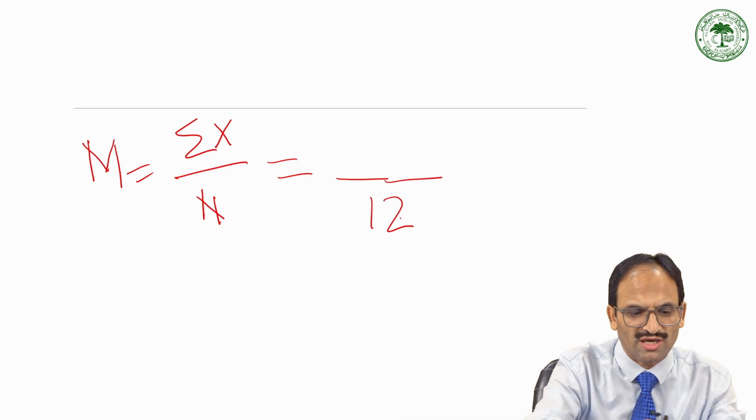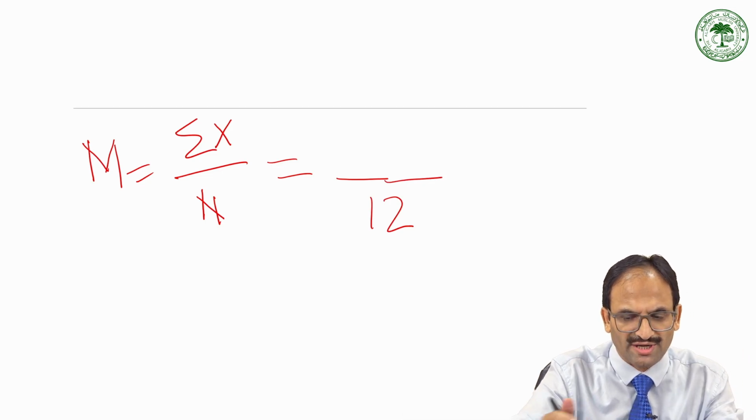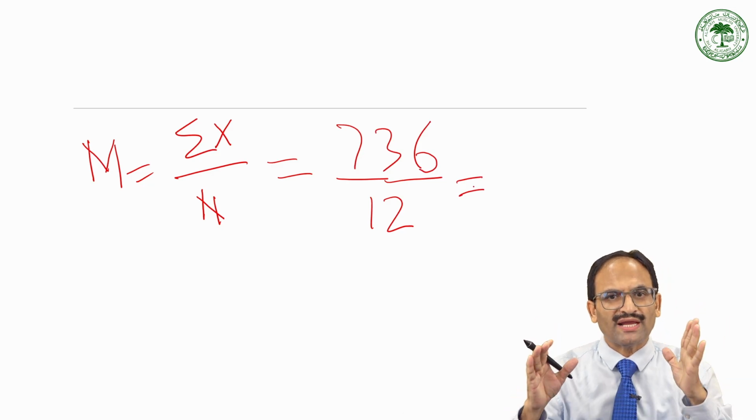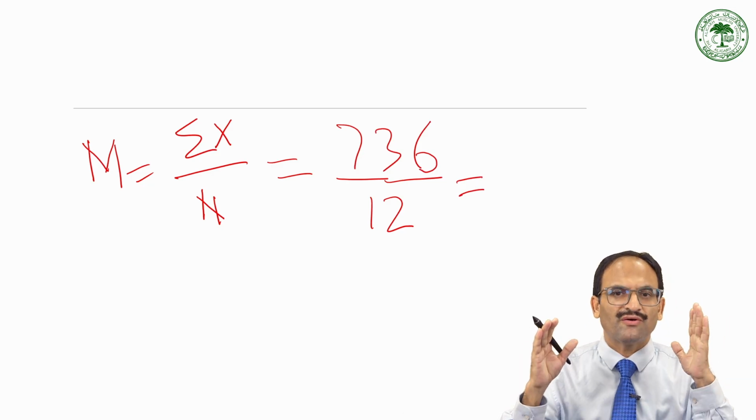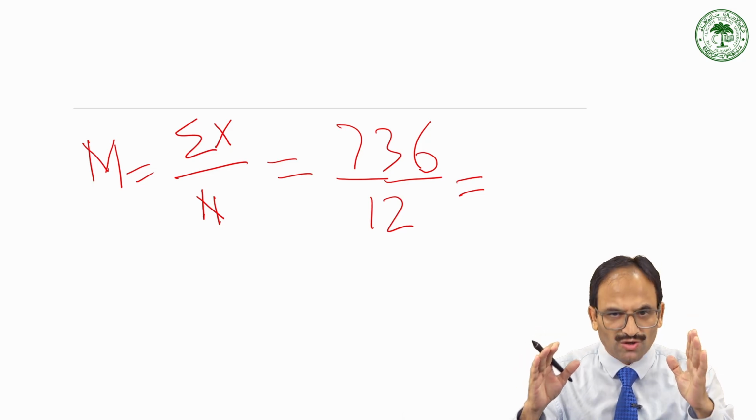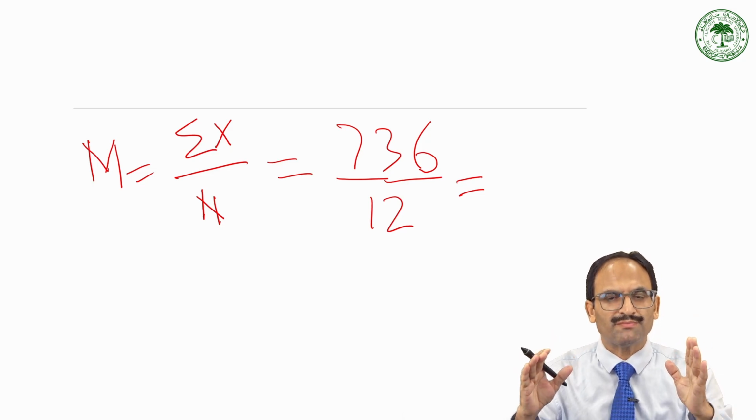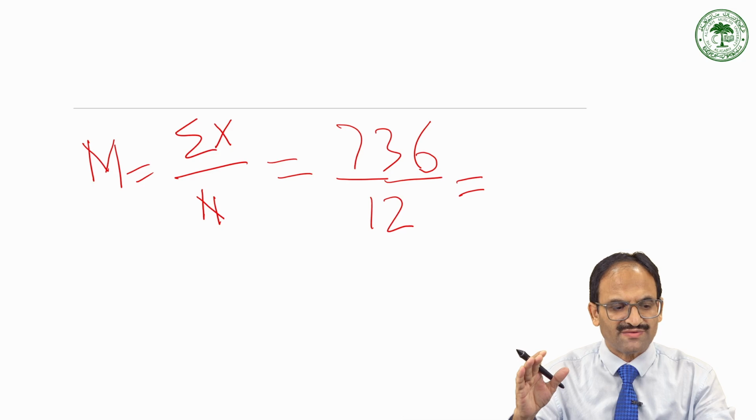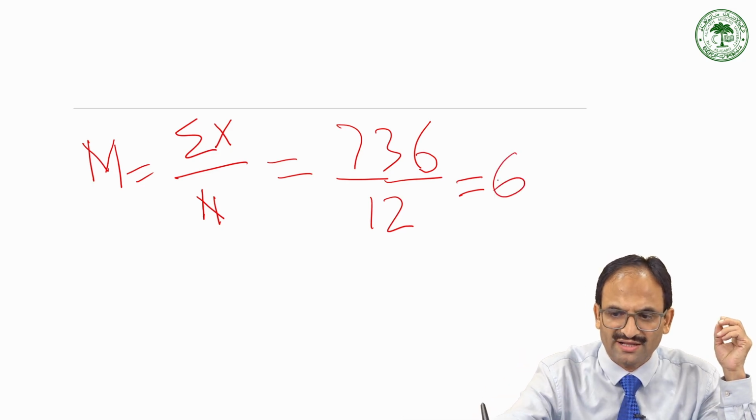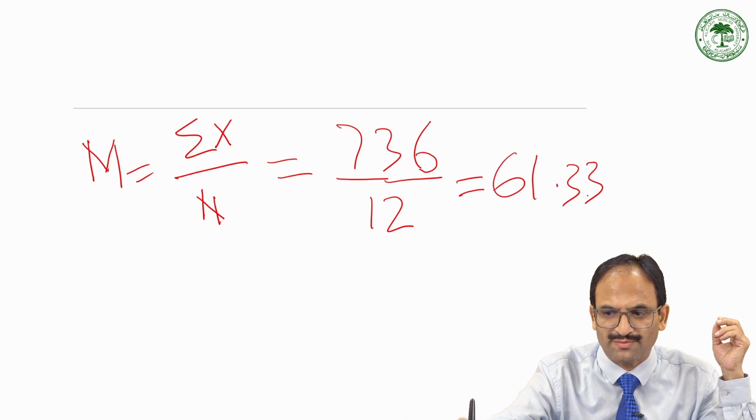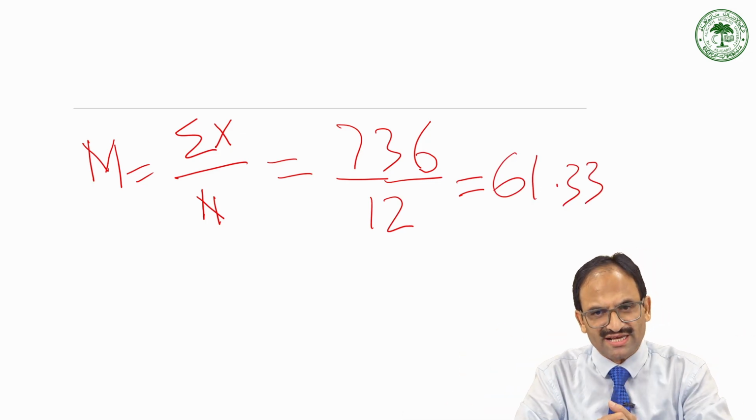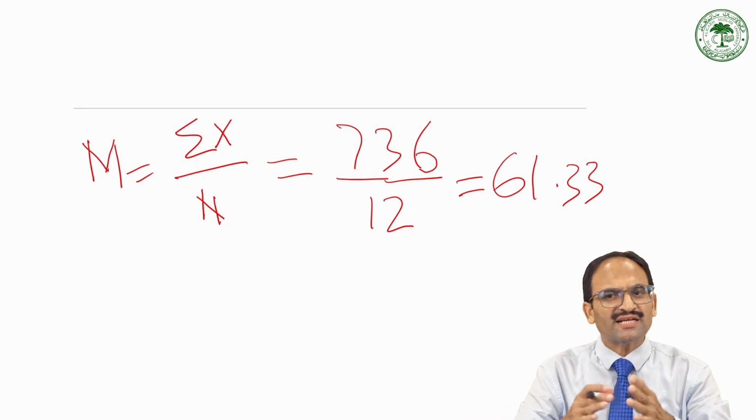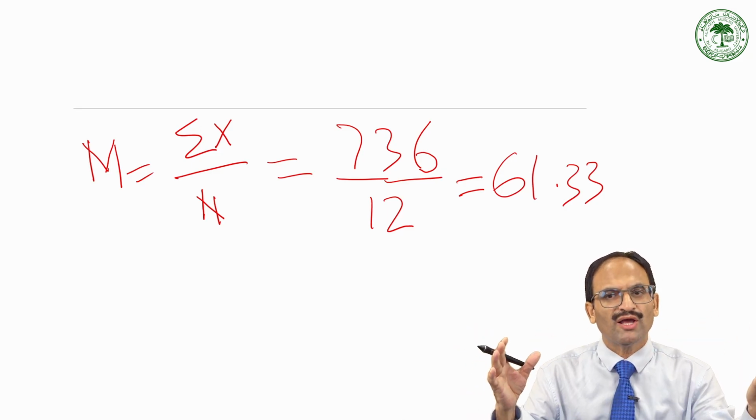So if you go on calculating, you will find that the sum this time is 736. Don't be in a hurry, just have patience, find the sum, take your own time. You will find that the sum comes out to be 736, and if you divide 736 by 12, you will find that it comes to be 61.33. Again, it is a very interesting case as in the previous case, that in the data set there was no number in decimals.